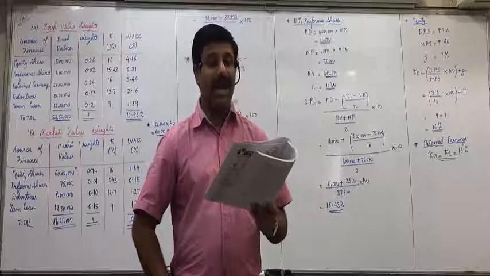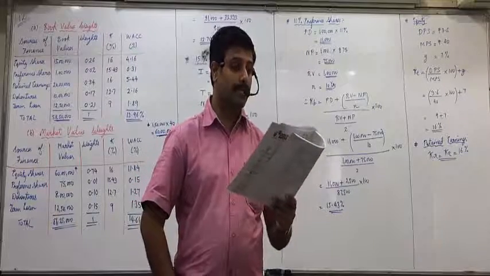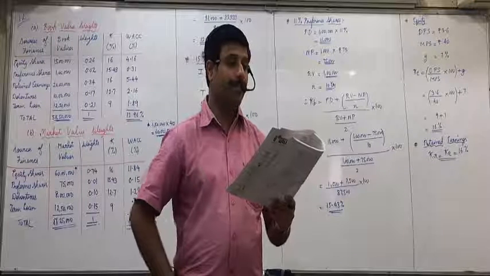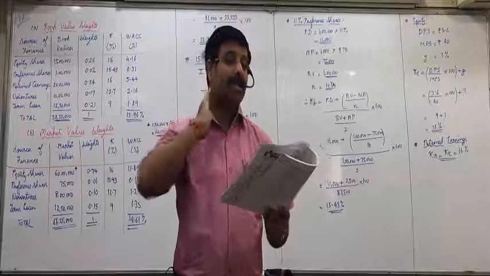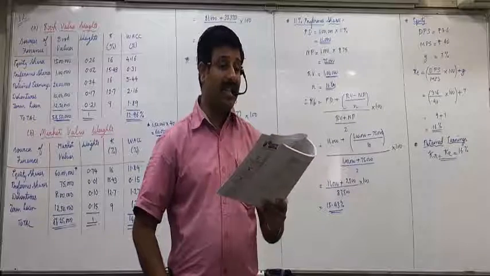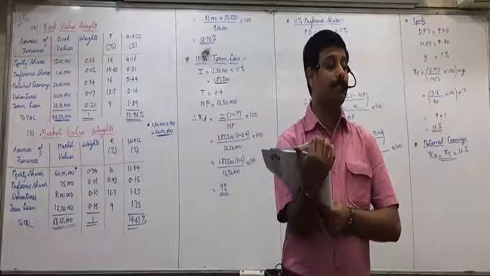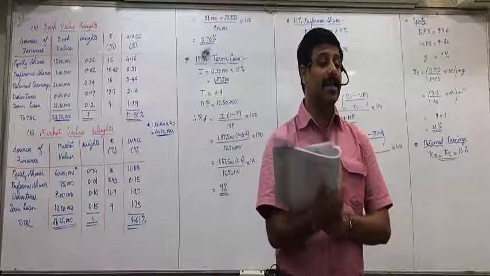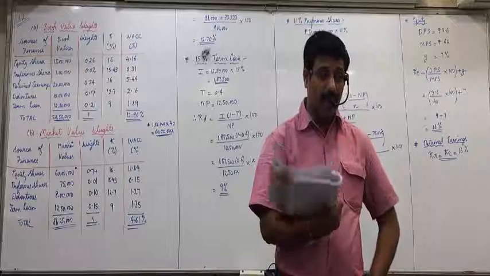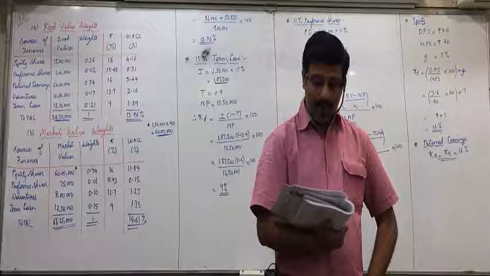Preference shares are redeemable at par. Yes, at par means you will take redemption value as 40 lakhs itself after 6 years, and they are currently selling at rupees 94 per share. Number of preference shares into market price, what will we get? But what will be market net proceeds? Market is NP.